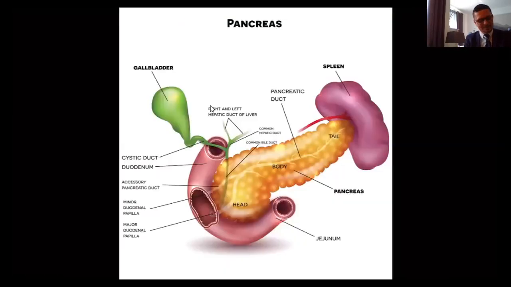We have one more, the pancreas or hasnyálmirigy. This makes several hormones, including insulin. Insulin helps glucose, the sugar that's in your blood, enter the cells of your body. Your cells need to have glucose to work. So it's like a nutrient, the energy source for them. So pancreas was the last one.